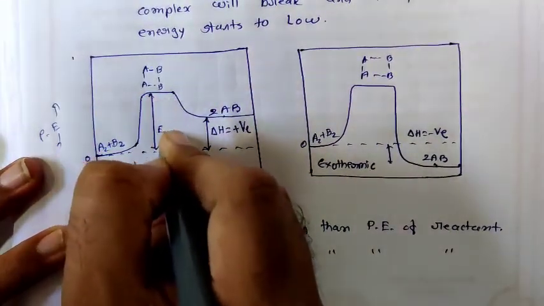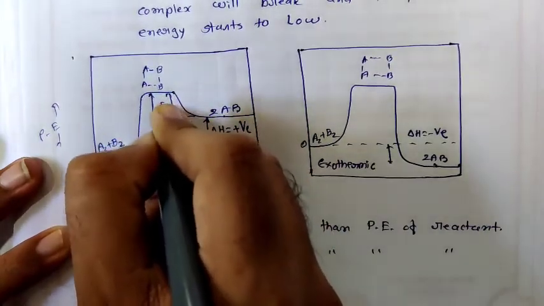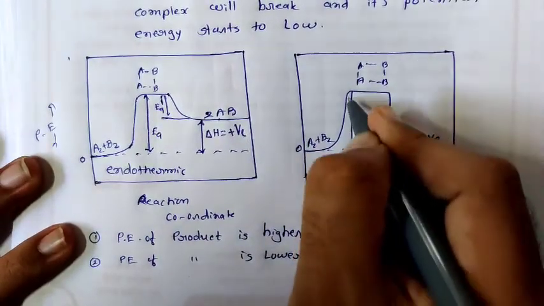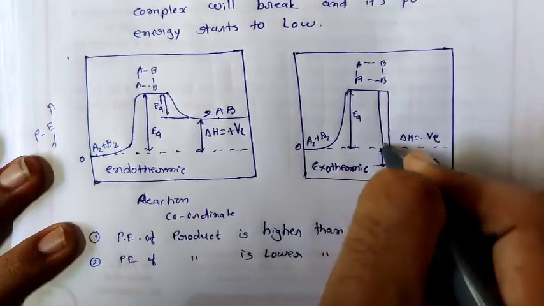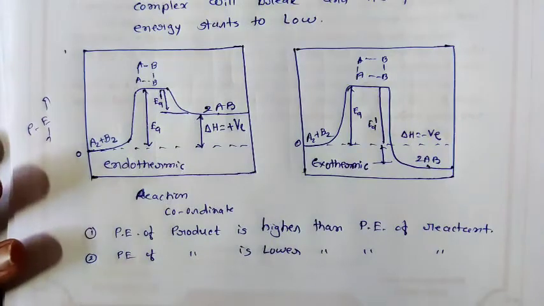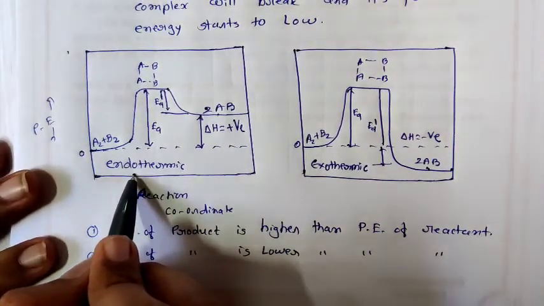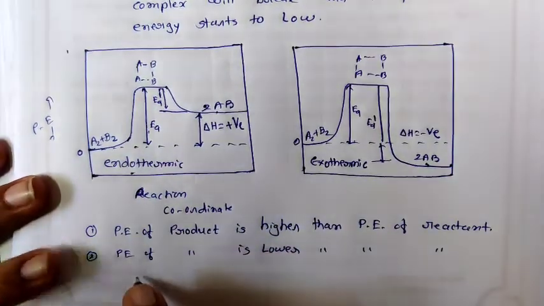Okay, now just see, this is EA. What is EA? It is activation energy. This gap is EA. This is EA dash. This is again EA, and this one EA dash. So the new concept here is that in an endothermic reaction, this one is EA. But what is EA?